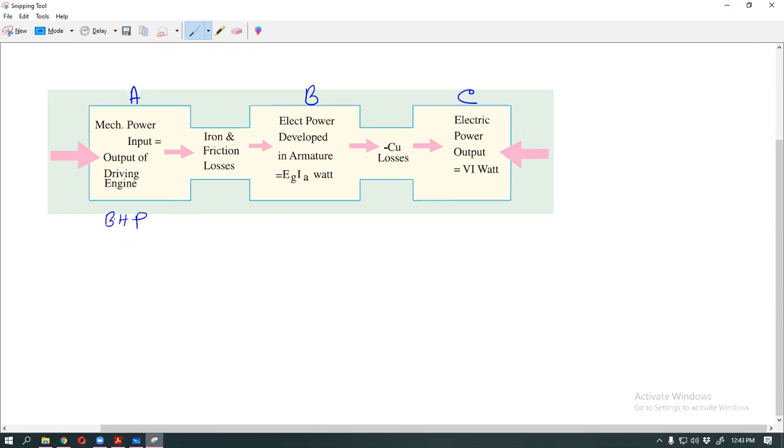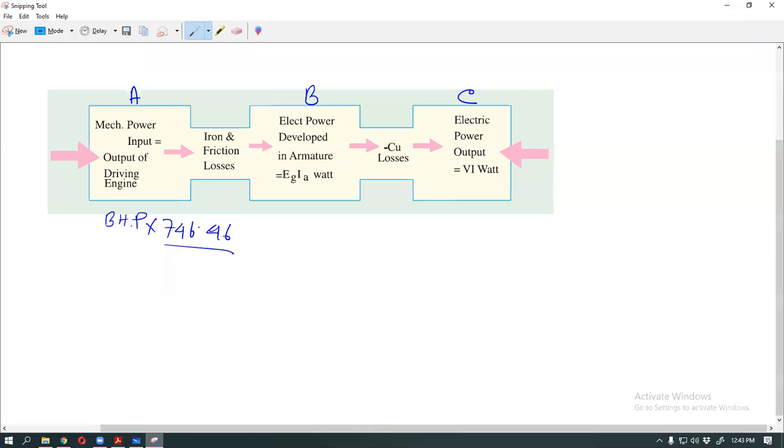BHP, brake horsepower, is converted to electric power by multiplying by 746, you know this value.